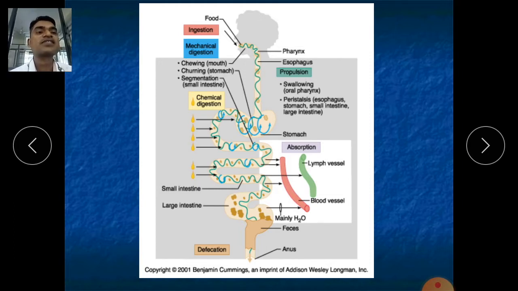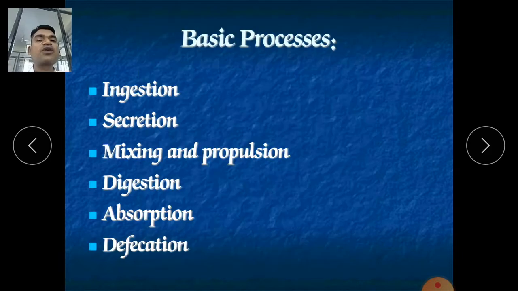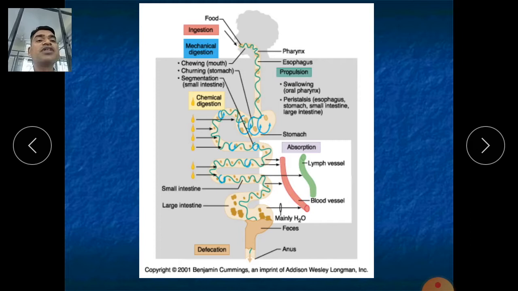In the mouth also the breakdown continues. So mixing and propulsion are nothing but two types of activities.